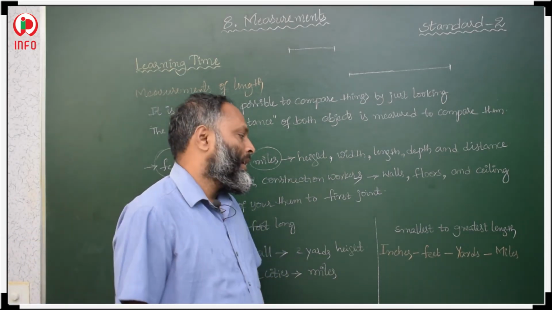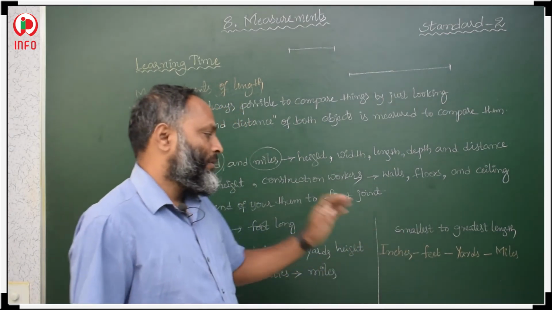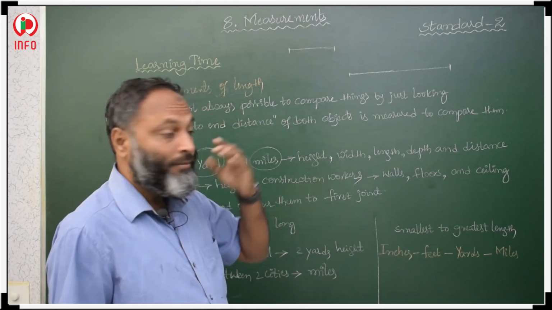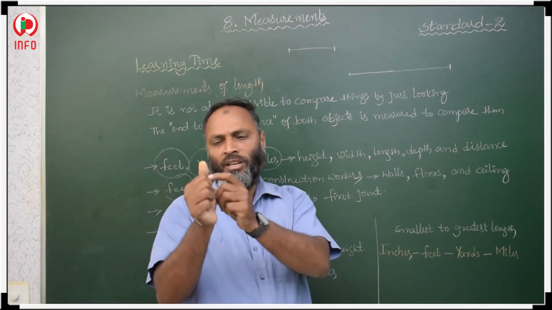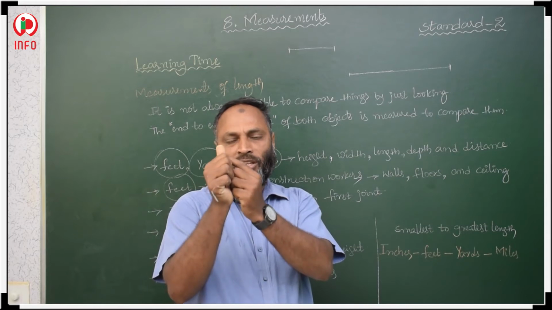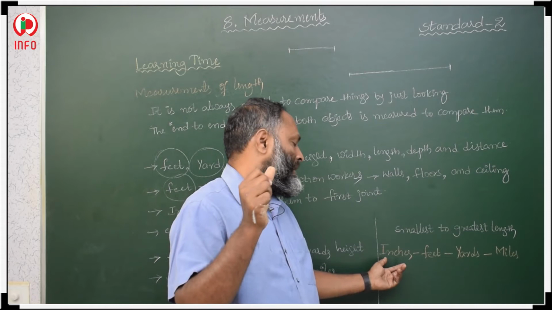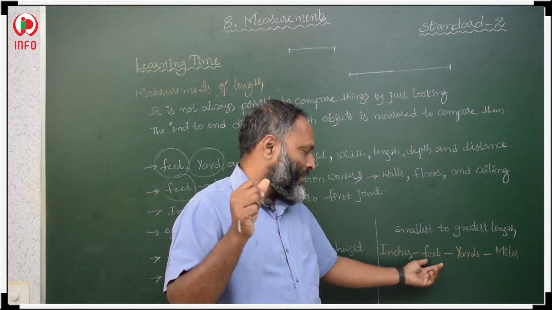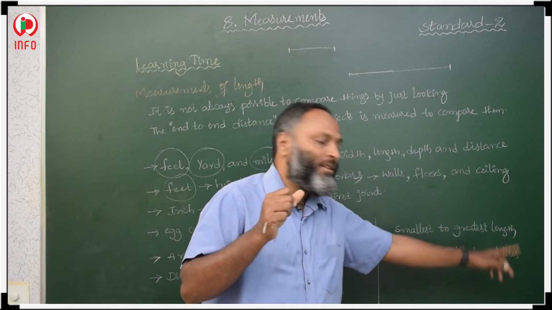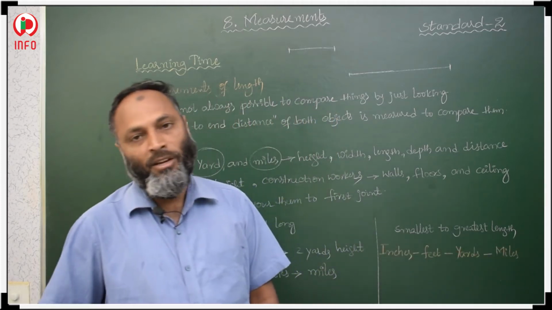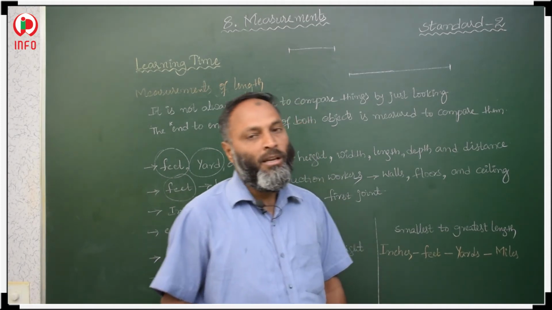Here he has given lengths from smallest to greatest. He is arranging the units of length from smaller to greater. Inches are very small units, from the end of your thumb to the first joint. This inch is smaller, greater than this is a foot, greater than this is a yard, and greater than yard is miles. Miles are the biggest units to measure the length of objects.